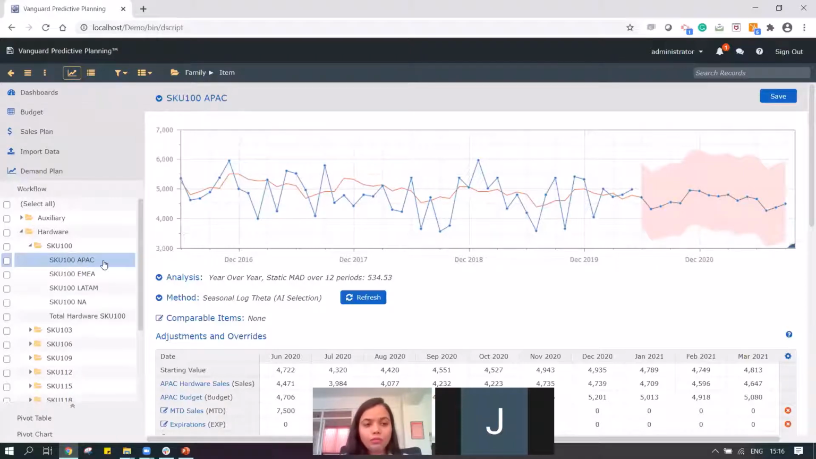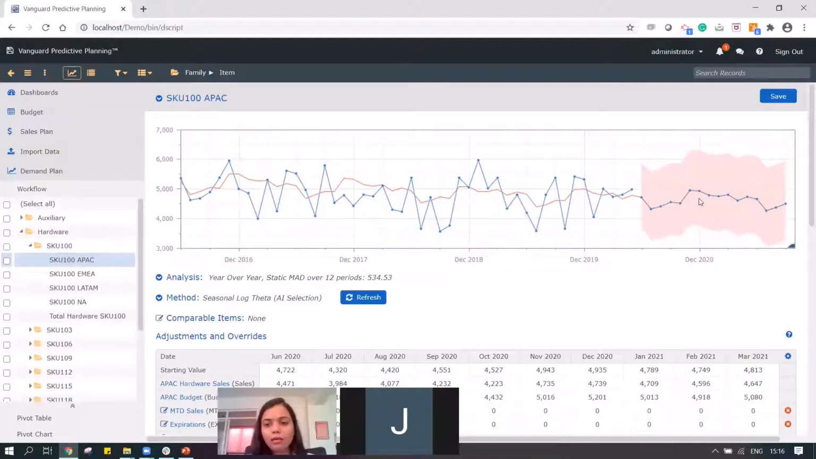So over here, I've selected the APAC, and as you can see on this part of the screen, the blue color line represents my historical sales data. It's the past sale of this particular product, followed by the future forecast. The black color line in my pink band is representing my forecast. So this is my forecast, which the system has automatically determined through the AI selection.